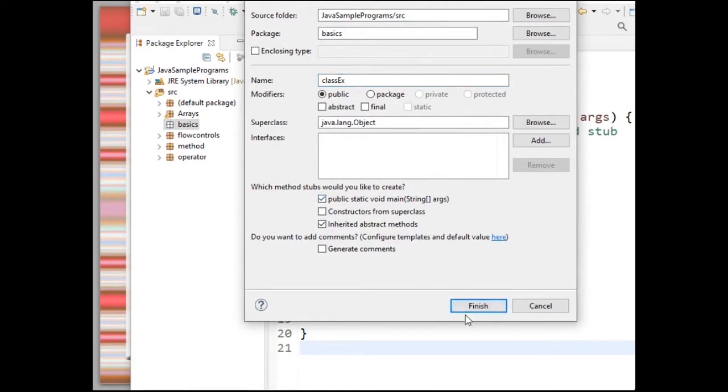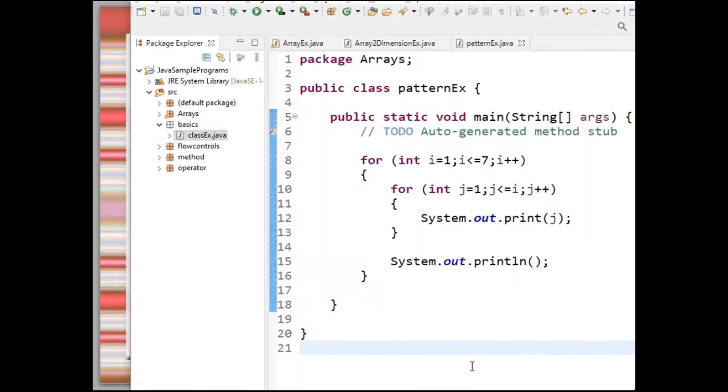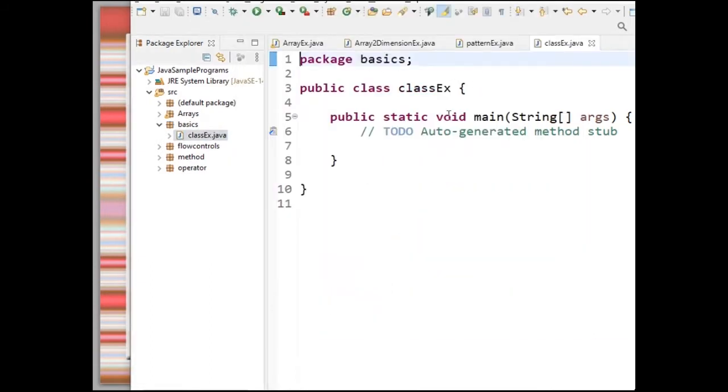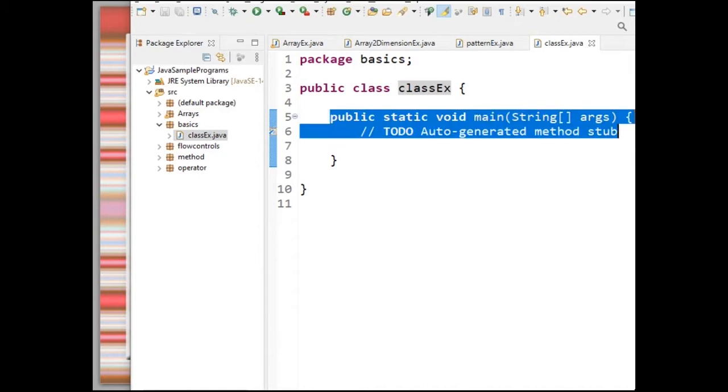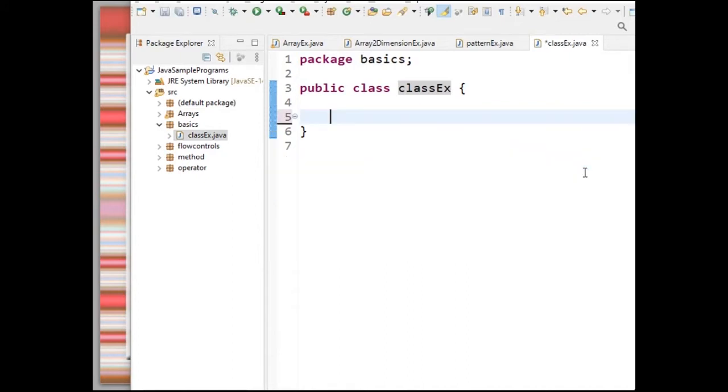I want this main method also. So this is the way how we have to write a class: class name, open and close. Now I don't want this main method. Remove it. This is a class. How we have to write a class? Class Ex, and we have to close it. Now we have to create an object for this class.